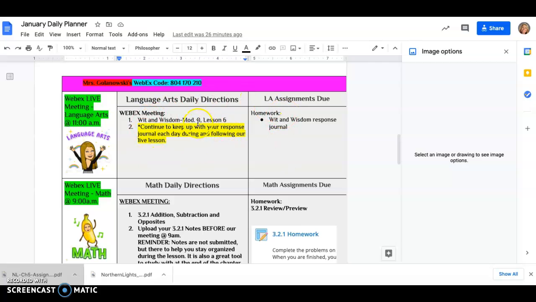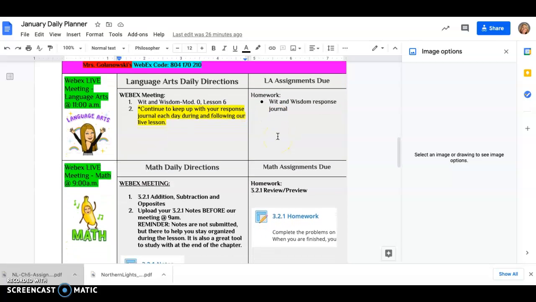Again, like we said, we're going to continue on that last lesson in Mod 0, which ties in the idea of art and how art can help us with our reading. Your requirement is just to continue on in that Wit and Wisdom response journal, which you will be expected to turn in when we complete Mod 0, and that will be your targeted measure that will be graded.